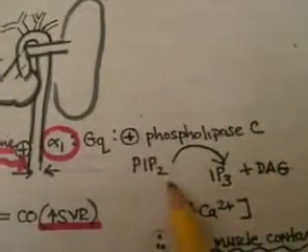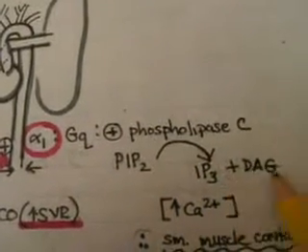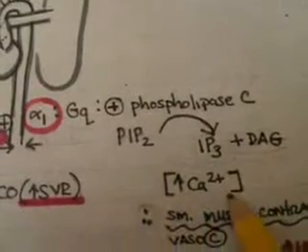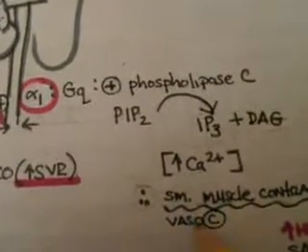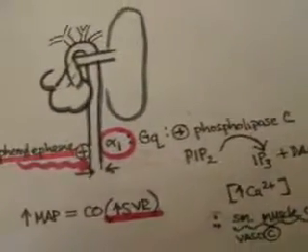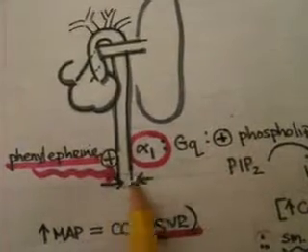Phospholipase C converts the PIP2 into IP3 and DAG. That increases the intracellular calcium concentration within the smooth muscle, and that stimulates the vascular smooth muscle contraction. So you're going to get vasoconstriction in your peripheral arterioles.